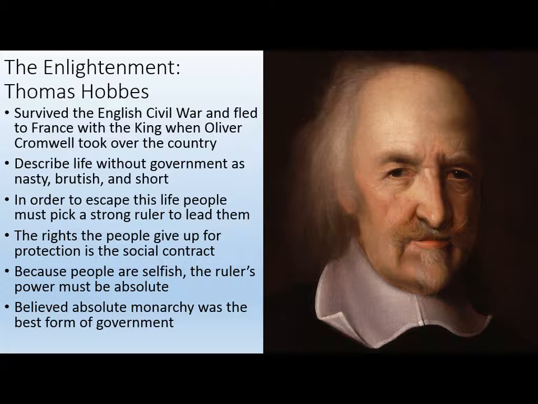The rights that people give up for protection by the ruler, that's called the social contract. So the people come up with a contract, an agreement. They all agree to it. And part of that agreement is they pick a strong ruler who then arbitrates that agreement to all of the people. Now, Thomas Hobbes believed that because people are selfish and inherently bad, the ruler, the guy in charge of the social contract, must be absolute. So Thomas Hobbes believes that absolute monarchy is the best form of government, one king or queen with all of the power.